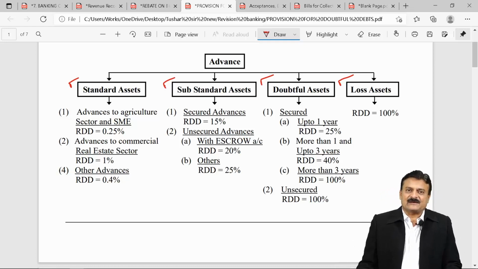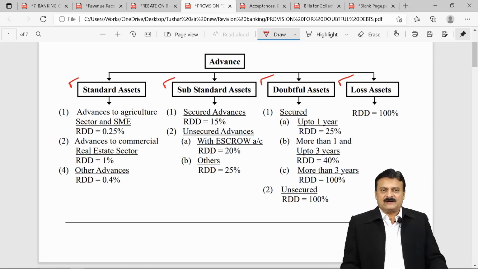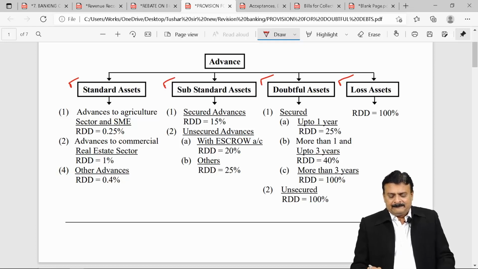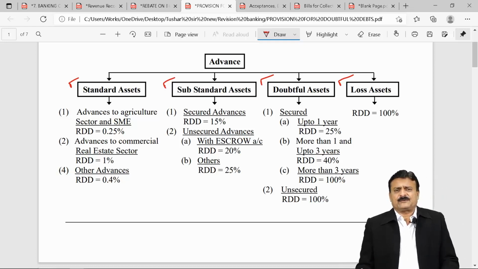For substandard assets, they are classified in 2 parts: secured portion and unsecured portion. Secured portion means, suppose you have given a loan of 10 lakhs, and against that your bank has a security of 7 lakh. So secured portion is 7 lakh. On that, RDD 15%. Unsecured portion has 2 further classifications. With escrow account, the question will mention what is escrow, RDD 20%, normally those which are into infrastructure sector, etc. And others, they are unsecured but not escrow, 25%.